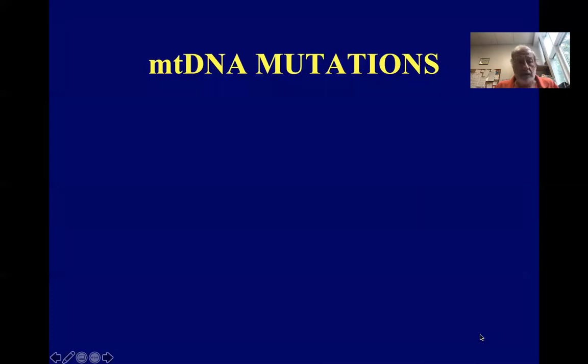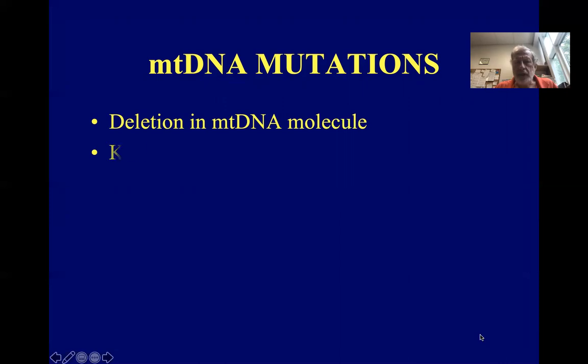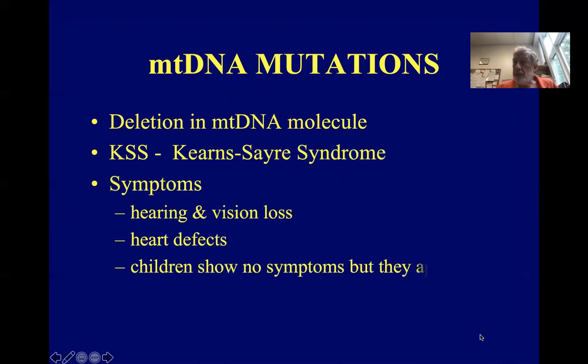But the mitochondrial genome can undergo various mutations, and they can have deleterious phenotypic effects. So a deletion in the mitochondrial DNA molecule can cause what's called Kearns-Sayre syndrome. And symptoms of this include hearing and vision loss, heart defects. However, children don't show the symptoms. They appear as the person ages, all because you're missing a little part of your mitochondrial DNA molecule.